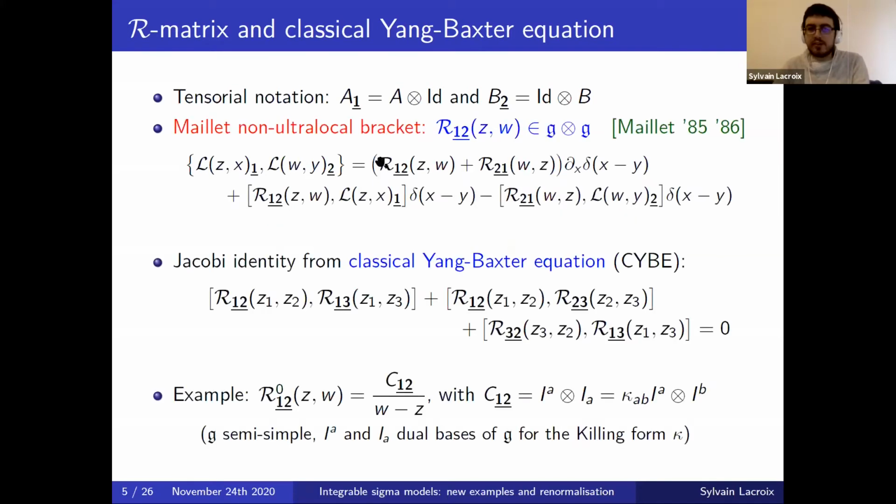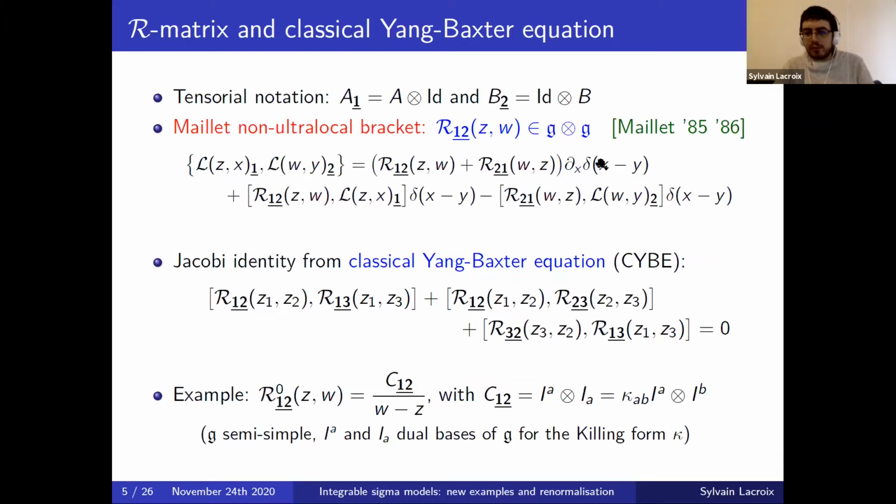And indeed, there is such a condition, which is what is called the Maillet non-ultralocal bracket, which takes the following form here. So in this expression, delta is the Dirac distribution. So we're looking at Poisson brackets of fields at space coordinates X and Y. So indeed, we expect some Dirac distribution. And these are called the ultralocal term.